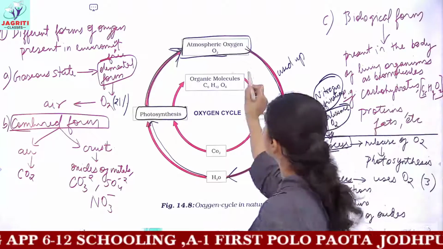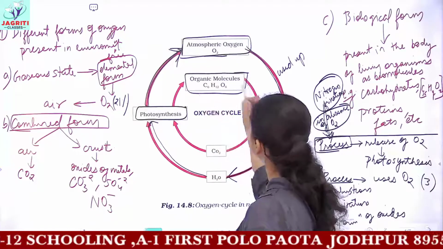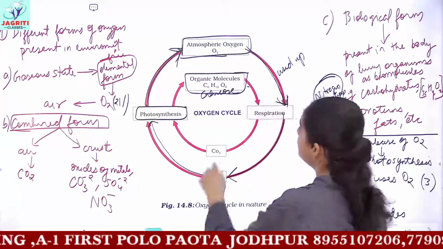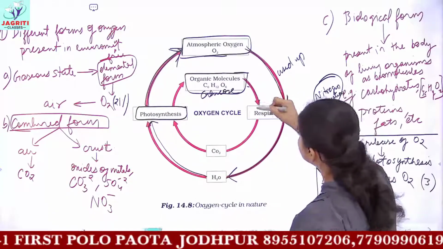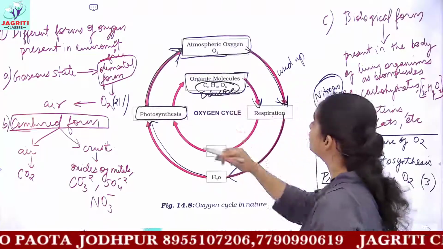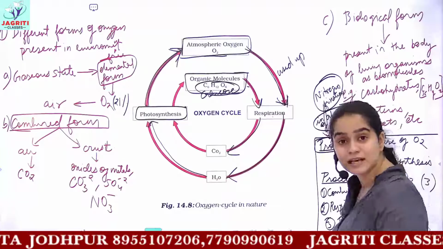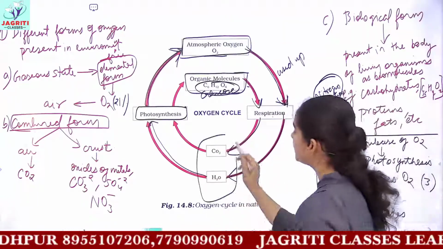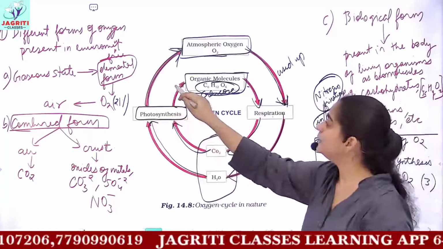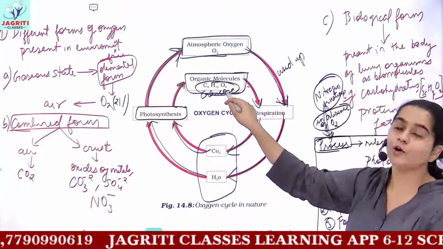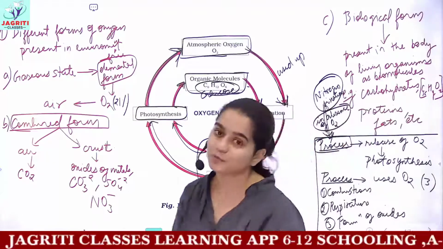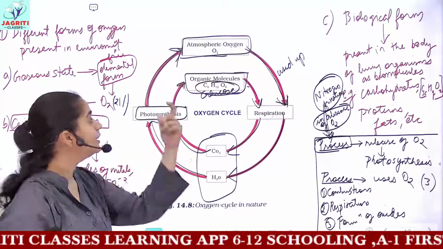And then this oxygen may exist as an organic molecule, like this molecule of glucose, which is a kind of carbohydrate. This glucose molecule also helps in respiration, and during respiration this molecule breaks down into carbon dioxide. Both this carbon dioxide and water are used as raw materials for photosynthesis, and they help in the formation of the organic molecule again and return the oxygen back to the environment from which it was used. So this is the simple oxygen cycle.